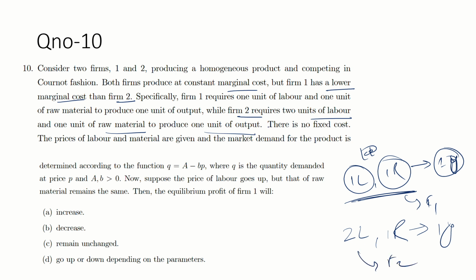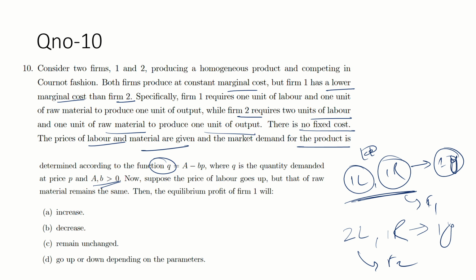This is firm 1. There are no fixed costs. The prices of labor and material are given, and the market demand function for the product is given as A minus BP, where P is the price and A and B are positive terms.